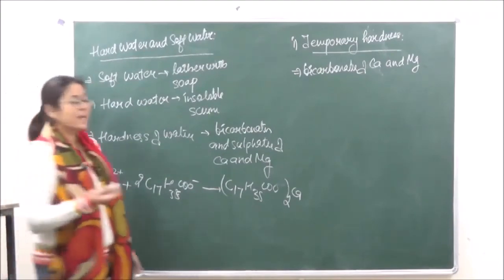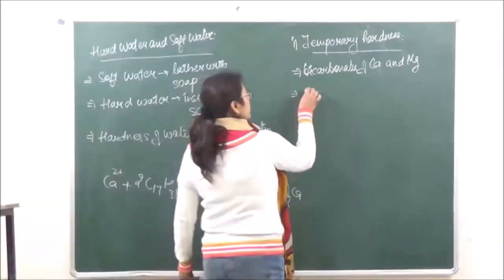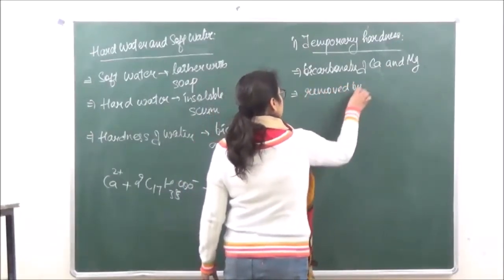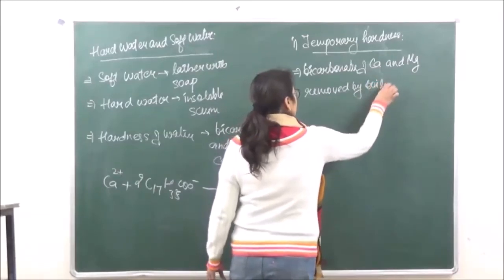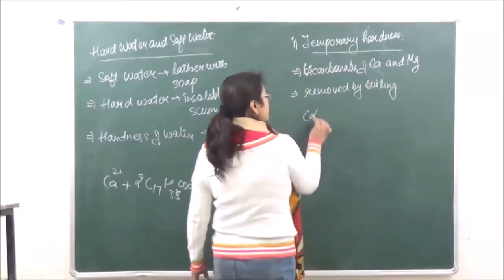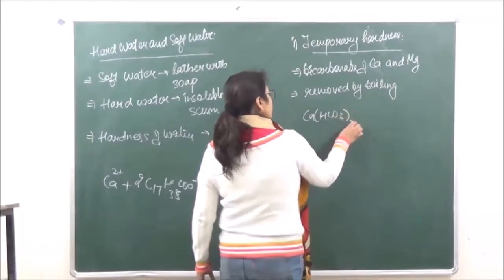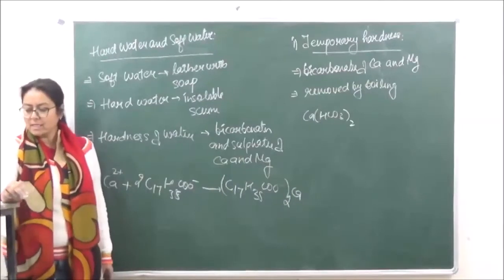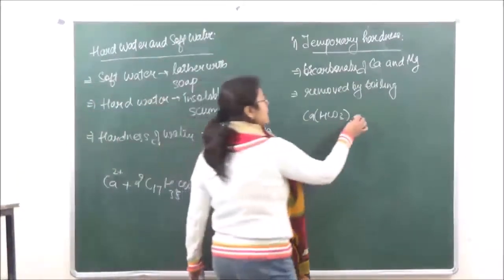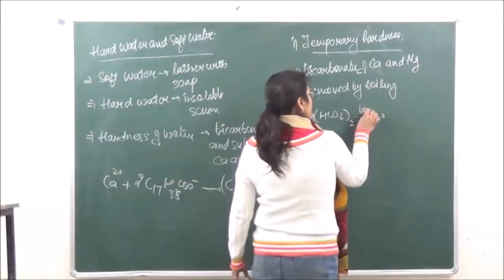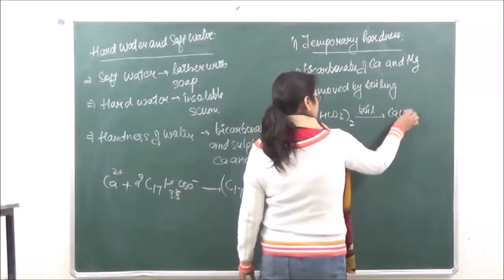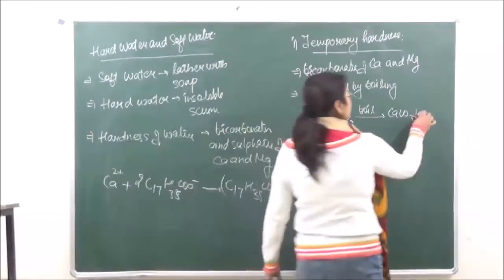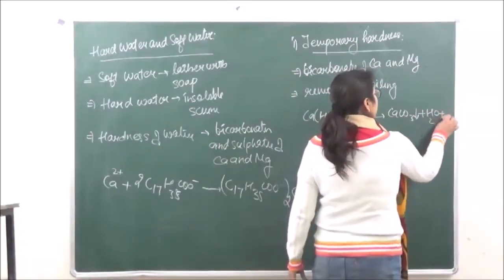If we are taking calcium bicarbonate, this is the formula for calcium bicarbonate. Now if we boil this, it gives us insoluble calcium carbonate which settles below, and we have water whose hardness has been removed.